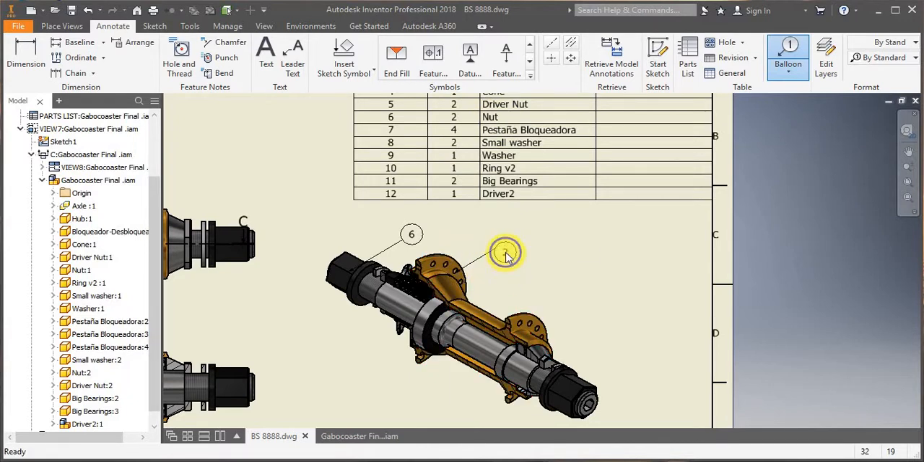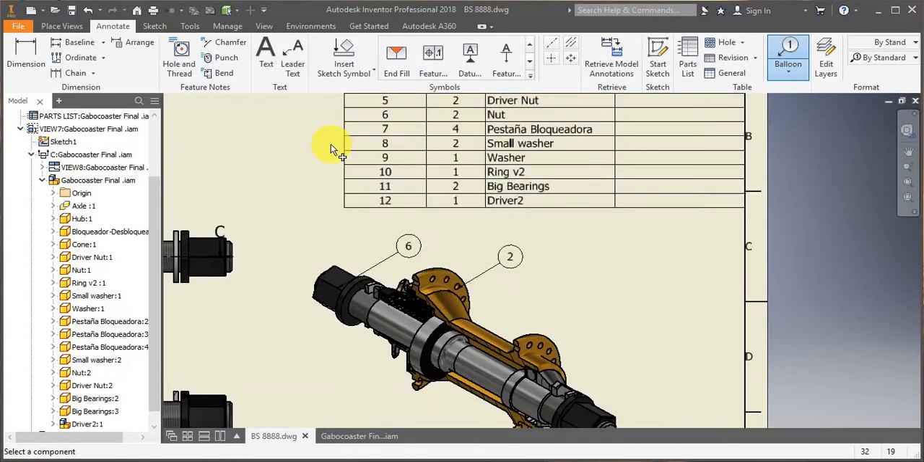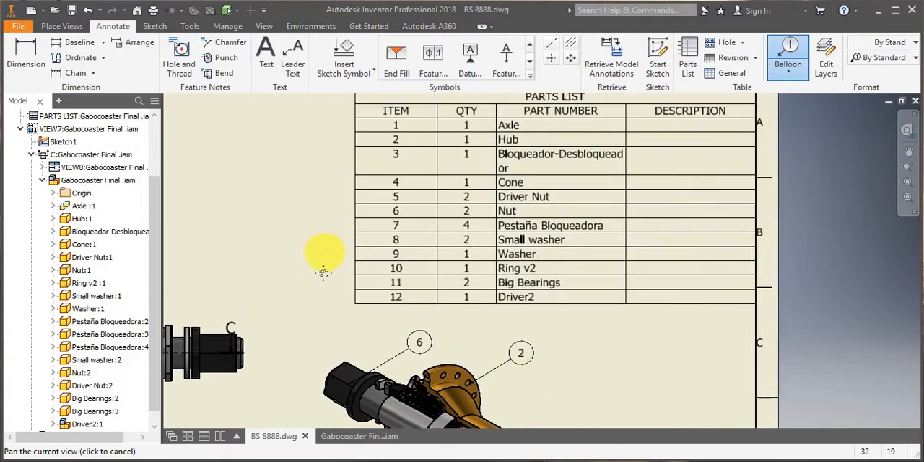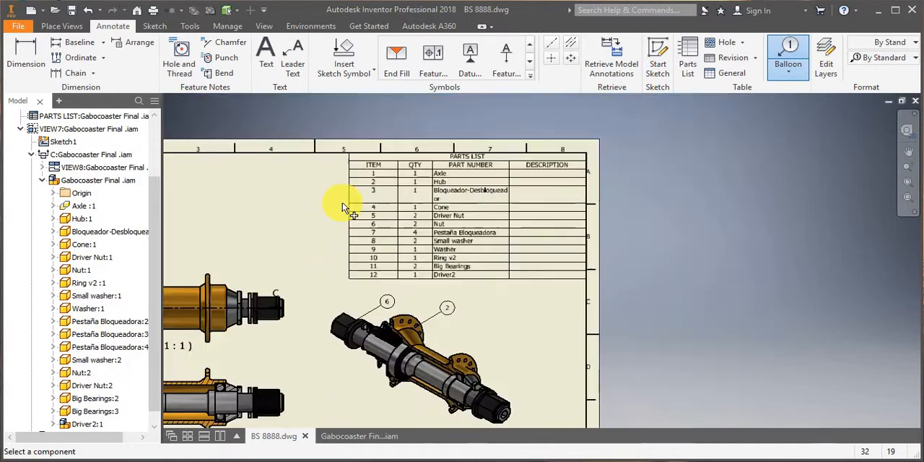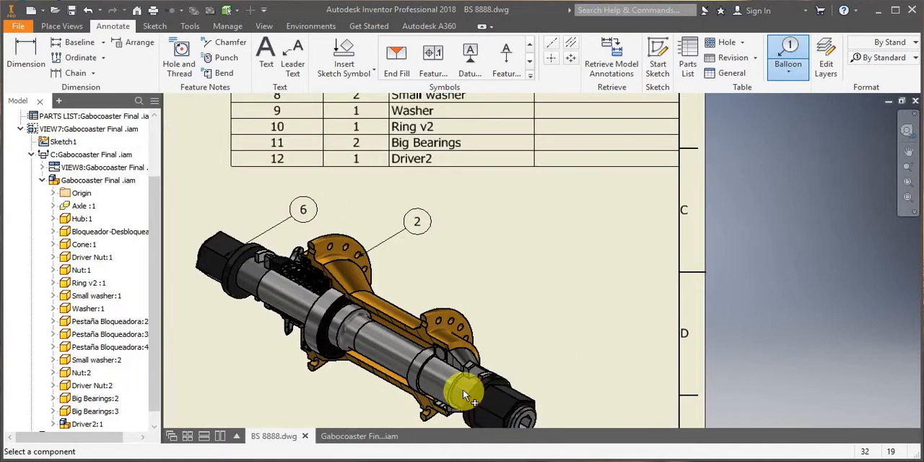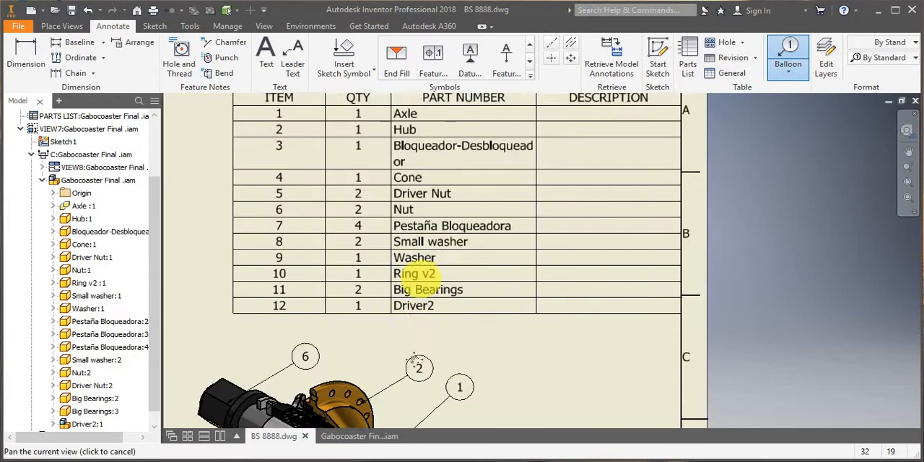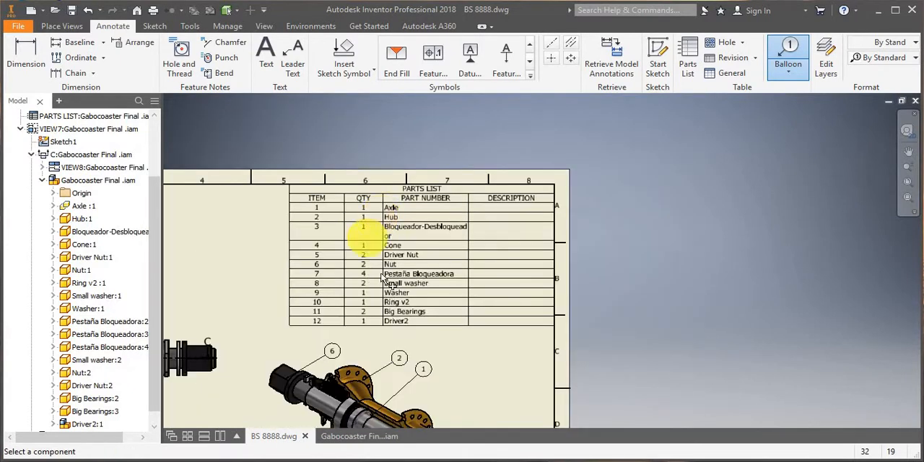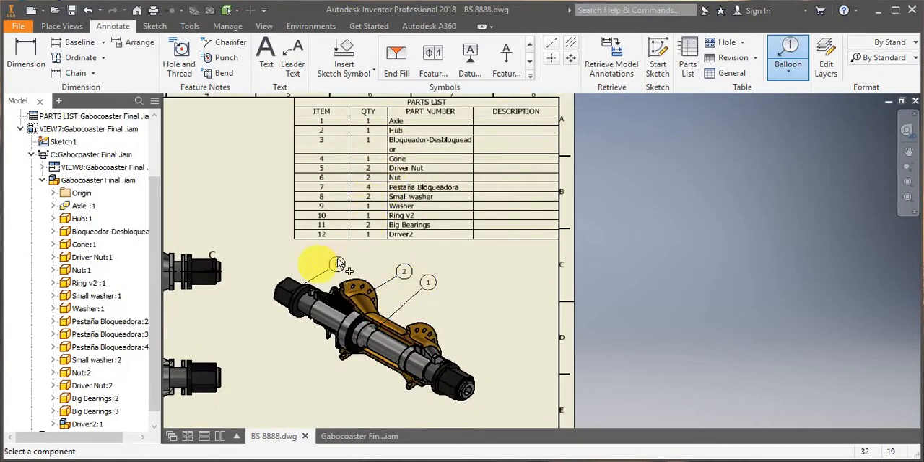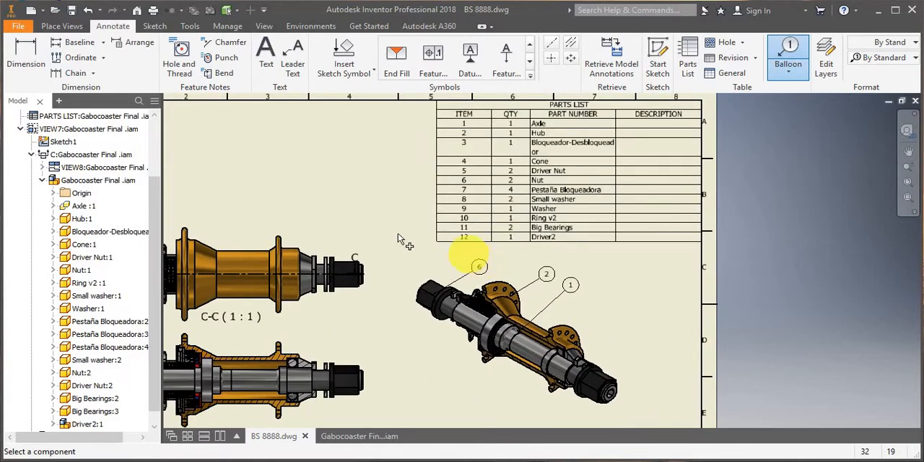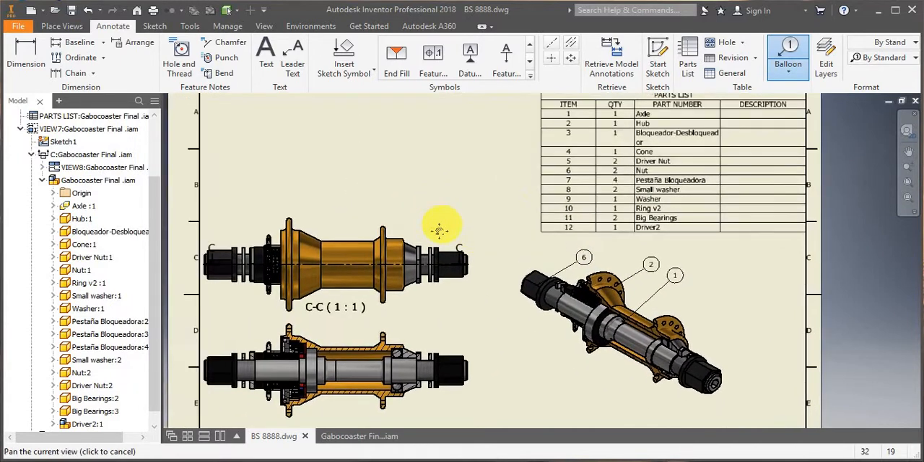Now do the same with the hub. Right click, continue. Number 2, hub, yeah, that's correct. Number 1, axle, that's correct. So, and so on. So, it is very simple and very straightforward.